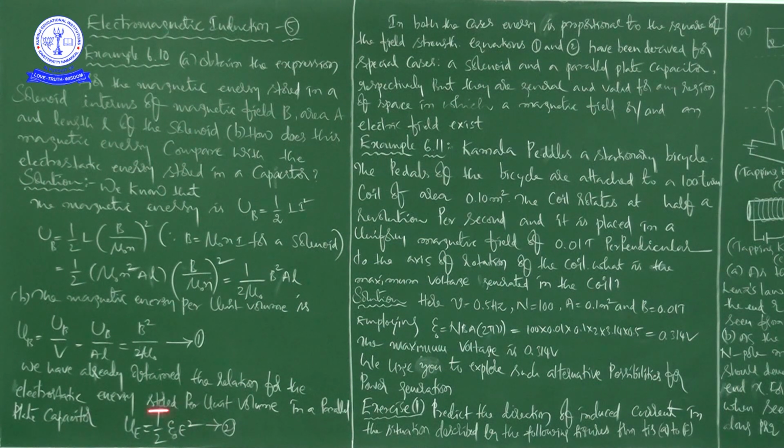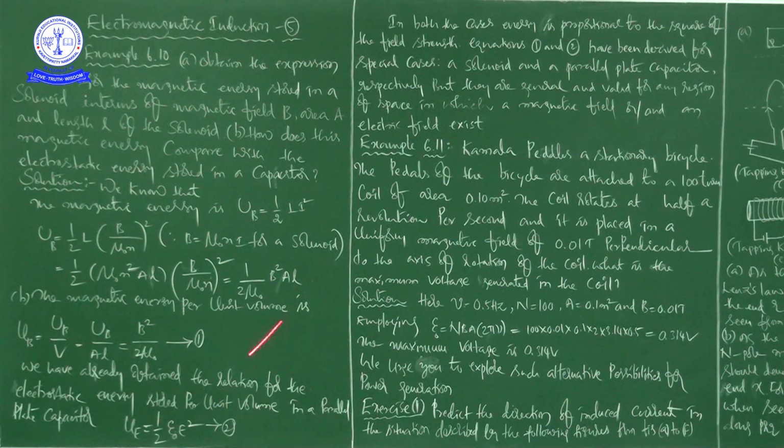This is for a parallel plate capacitor: the electrostatic energy stored per unit volume in a parallel plate capacitor, U_E, is equal to 1 by 2 epsilon naught E square. It is like equation 2. Right now, in both the cases, energy is proportional to the square of the field strength. Here it is the magnetic field, and here it is the electric or electrostatic field.